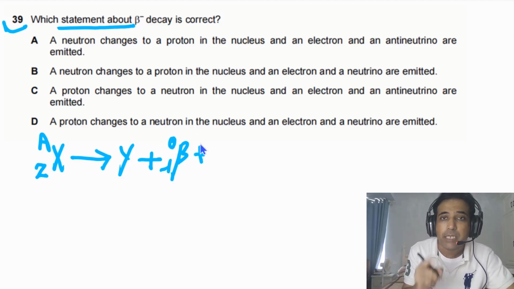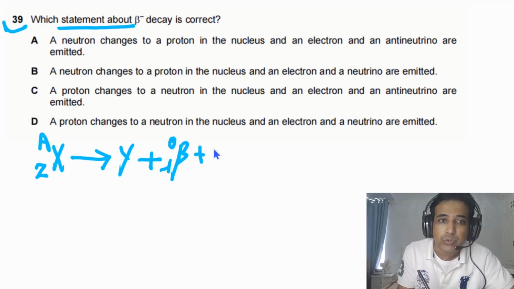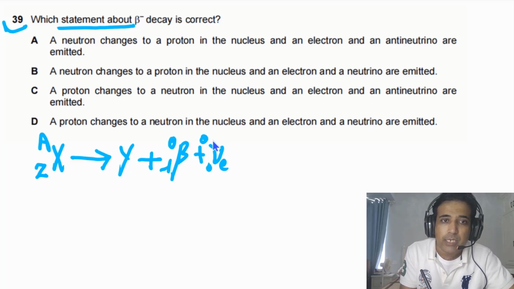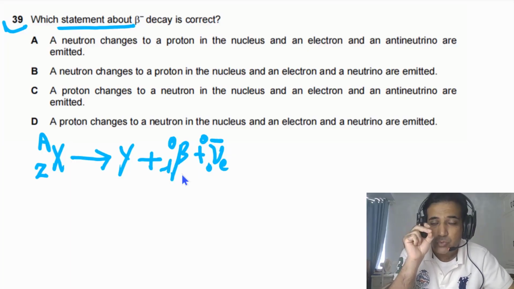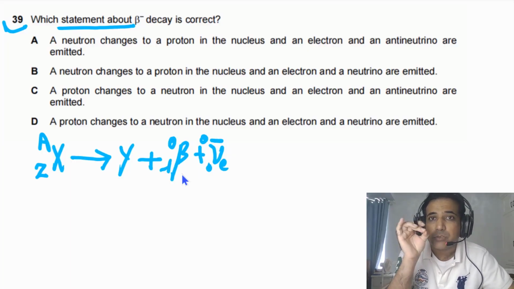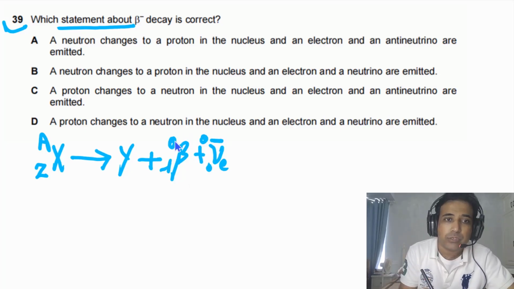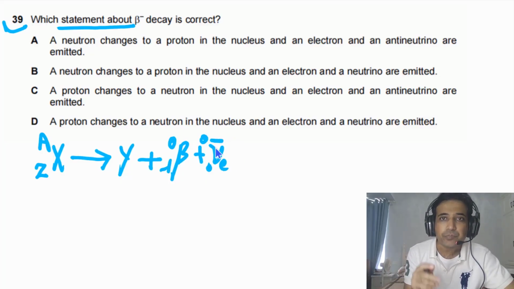As electron has lepton number 1, this particle, the neutrino, has to be an electron anti-neutrino, because the lepton number of electron anti-neutrino is -1, so in this case lepton number will be conserved.